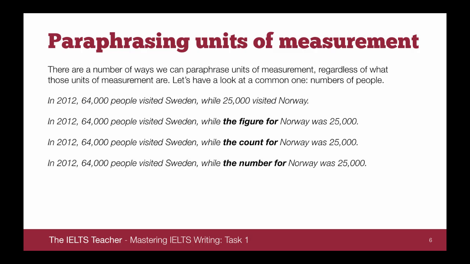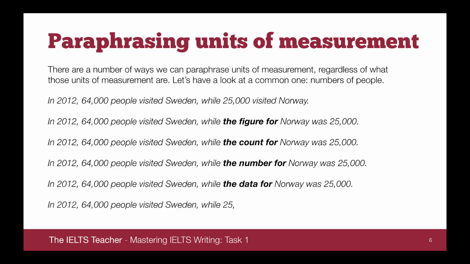While the number for Norway was 25,000. While the data for Norway was 25,000. While 25,000 was the figure for Norway. And notice you can repeat this final structure with the above words: while 25,000 was the number for Norway, while 25,000 was the count for Norway, while 25,000 was the data for Norway. So lots of different ways of paraphrasing here.